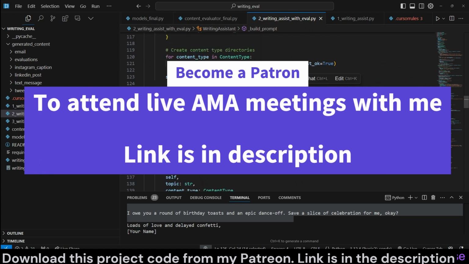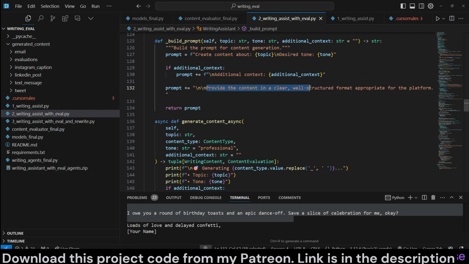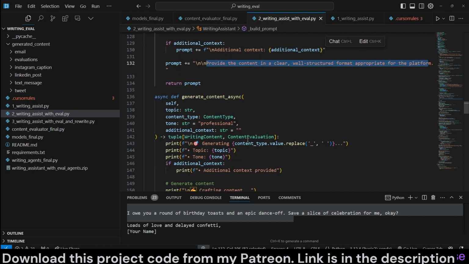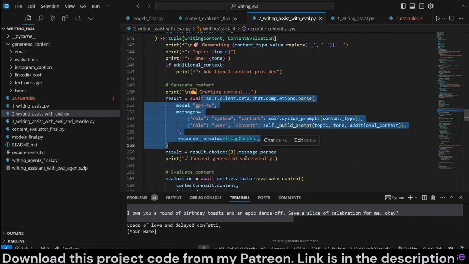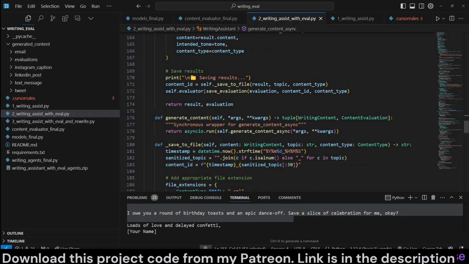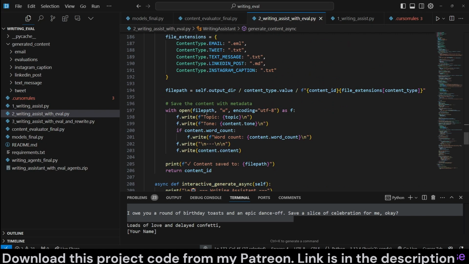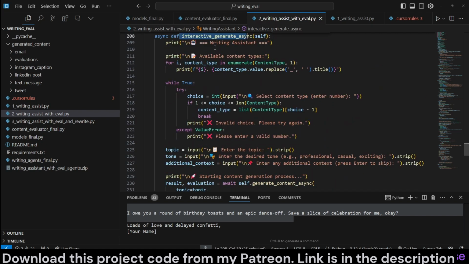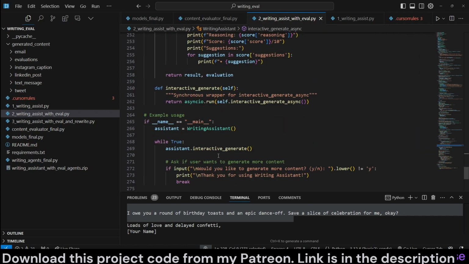We do have a build prompt method, which is going to build a prompt for content generation. Please create content about this topic, desired tone. If there is additional context, we add that to the prompt. And then please provide the content in clear, well-structured format appropriate for the platform. And then we have this method, generate content async, which is going to call each one of our models for writing, and then evaluate and save the file. Essentially, yep, that's it. Interactive generate async is going to actually take in all the user inputs and run everything, as a matter of fact.